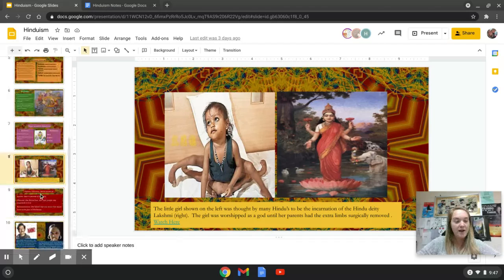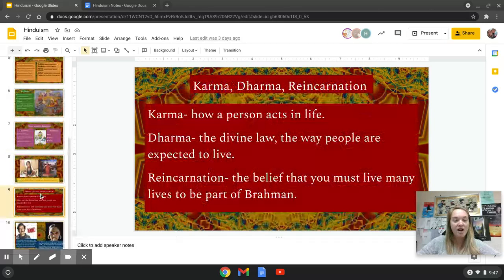All right, karma, dharma, and reincarnation. Karma is how a person acts in life, okay? Hint, you'll need to know these things, so make sure you write this down in your notes. Dharma is the divine law, the way people are expected to live. Comparing it to Christianity, the way that people are expected to live is the 10 Commandments. So maybe the Dharma is compared to the 10 Commandments. They're not the same, but the 10 Commandments in Christianity are the way that Christians are expected to live. And the Dharma in Hinduism is the divine law, the law of the gods, the way people who practice this religion are supposed to live.